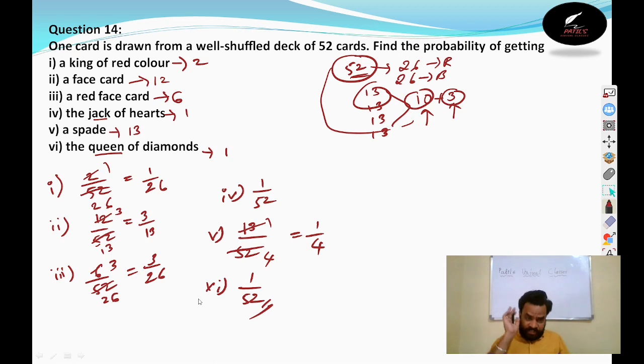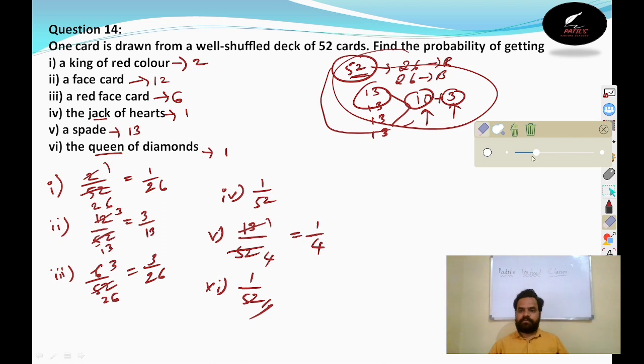See, this question you can solve only if you know this complete knowledge of cards. Then only it is possible, right? So can we go for next question, all of you?